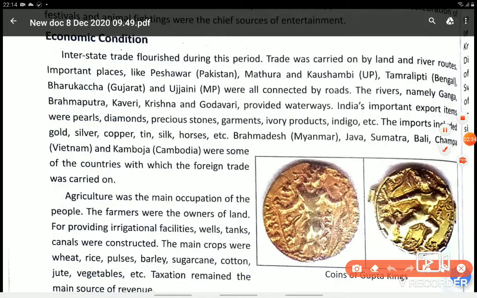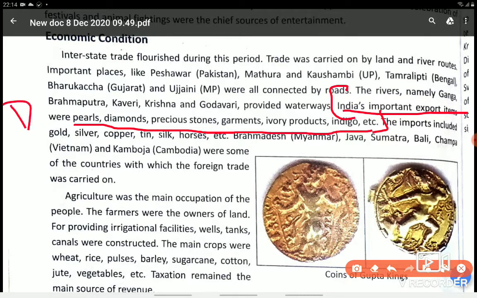The items were pearl, diamond, precious stones, garments, ivory products, indigo, etc. So this is your answer for D3. Okay, this is your D3 answer.